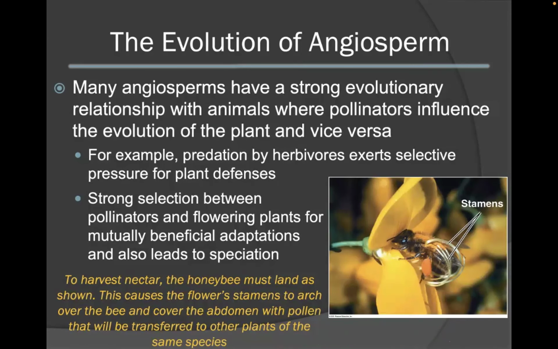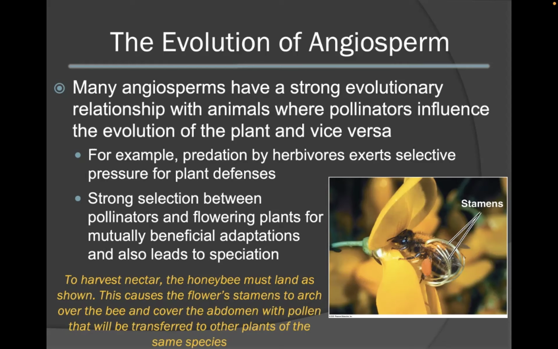Within the evolution of angiosperms, we typically see a very strong evolutionary relationship with various types of pollinators. Many times, the pollinators can influence the evolution of the plant and vice versa. For instance, predation by herbivores can exert a very strong selective pressure for plant defenses. In addition, there is typically strong selection between pollinators and flowering plants for mutually beneficial adaptations. This close association between plants and their pollinators can also lead to speciation.